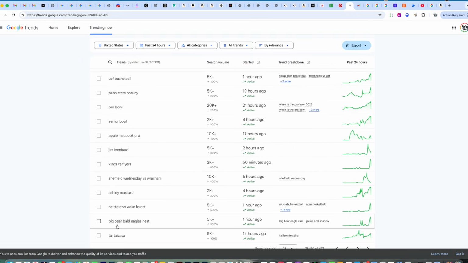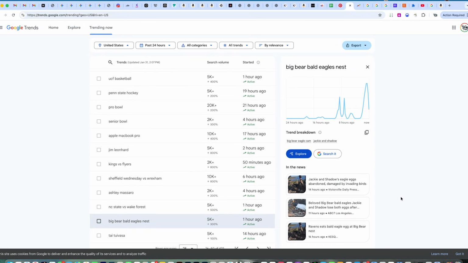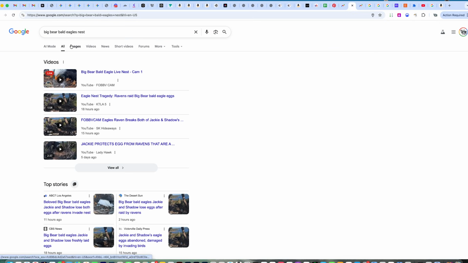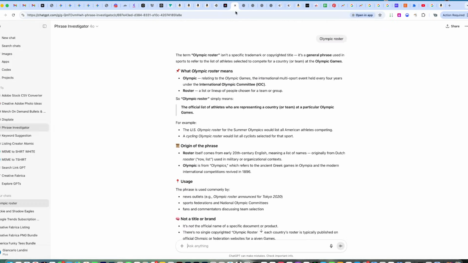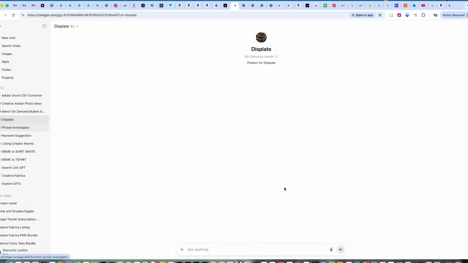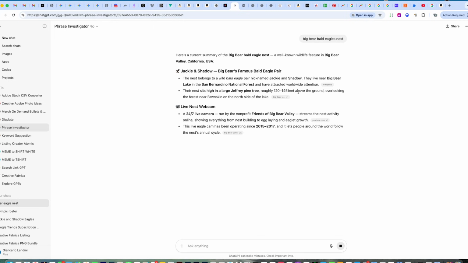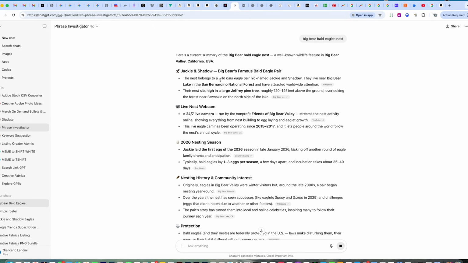For example, here is Big Bear Bald Eagle Nest. See this? It got a huge spike right here. Okay, let's search it on Google. What is this? Yes, I'm gonna search it on my phrase investigator again and see what it brings. But I don't know why the buzz is about Big Bear, California.